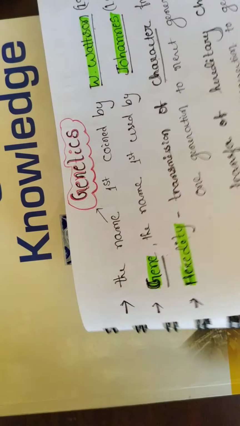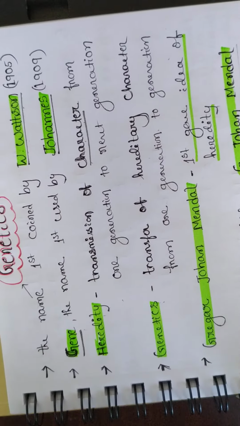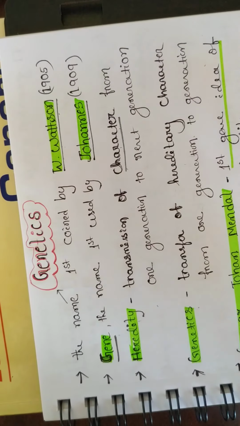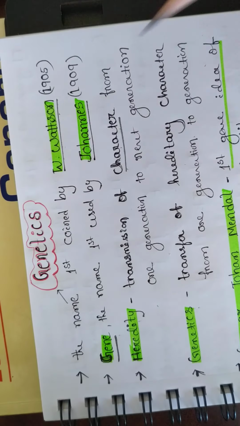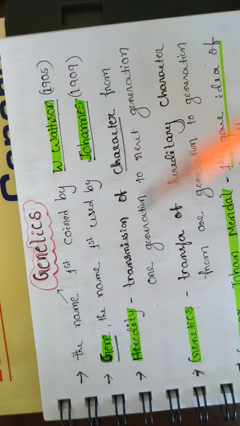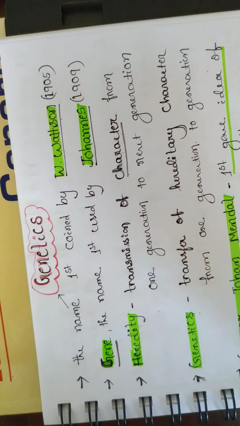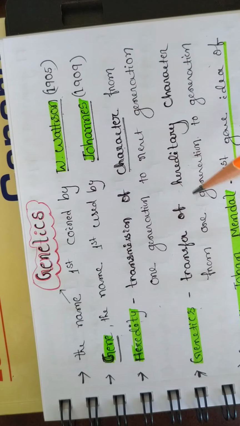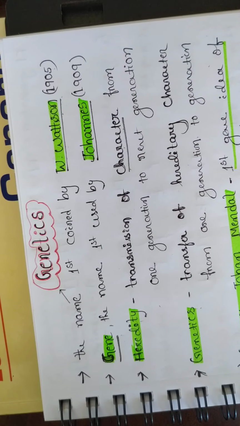Now we will read about genetics. See, the name genetics was first coined by W. Watson in 1905. And the name gene was first used by Johannsen in 1909. Okay, genetics was first coined by W. Watson, gene coined by Johannsen.